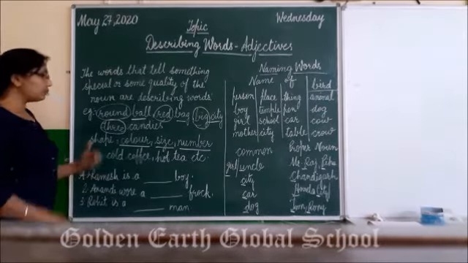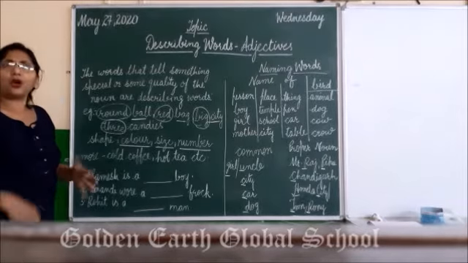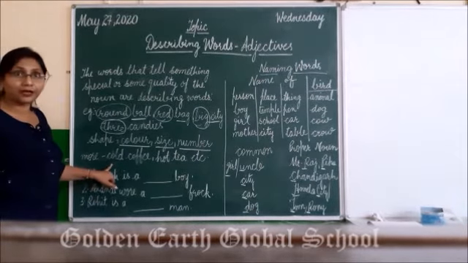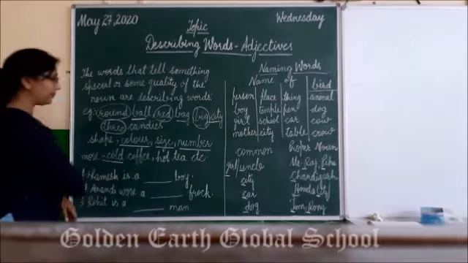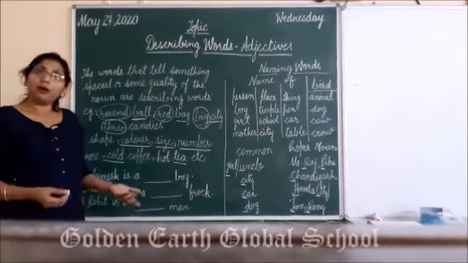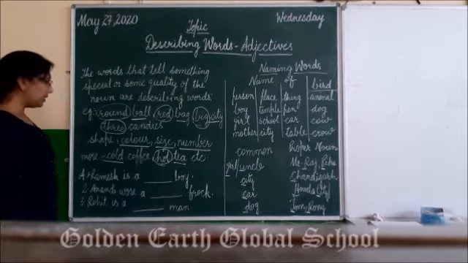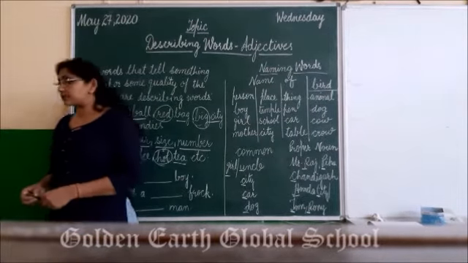Okay? So more example we can take like coffee. How is your coffee? What type of coffee you like? Cold. Right? Some people like hot coffee. So cold is describing word. Tea. Usually we drink the tea hot. Right? So hot is the describing word. Right? So now students, I have few things to show you.